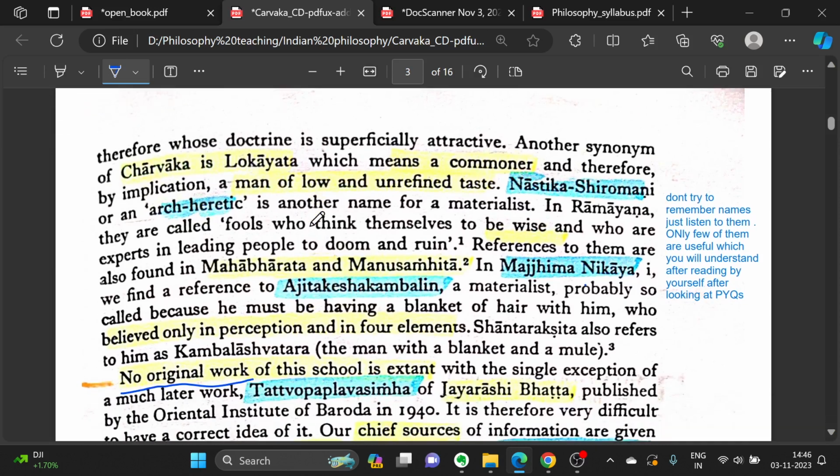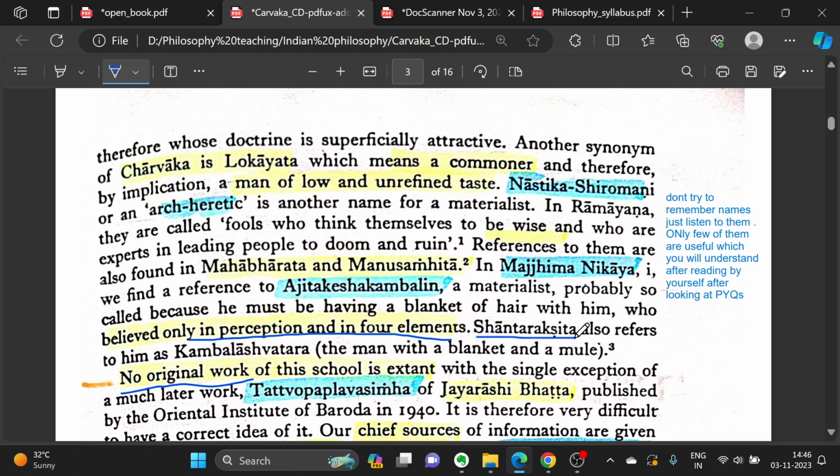In Madhyam Nikaya, we find a reference to Ajit Keshambalin, a materialist, probably so called because he must have had a blanket of hair with him, who believed only in perception and in four elements. So they believe in perception and four elements. We will come to this later when we talk about their metaphysics.